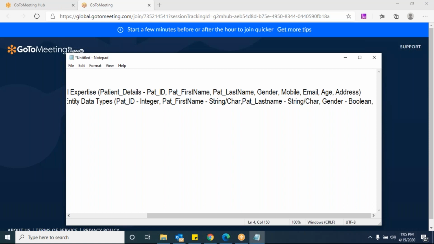Then why do we take Boolean for gender actually? Because you basically have a radio button for gender, so you select only one of the available options, male or female, and whatever you select would be true in the backend. Why only Boolean? Because we are having only 2 or 3 options, and you have to choose either of them. That's the reason we are taking Boolean. It is not like n number of genders are there, right?